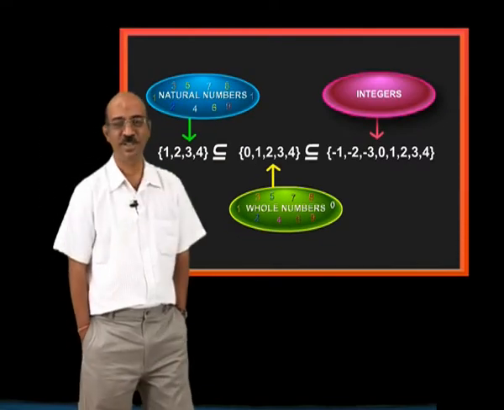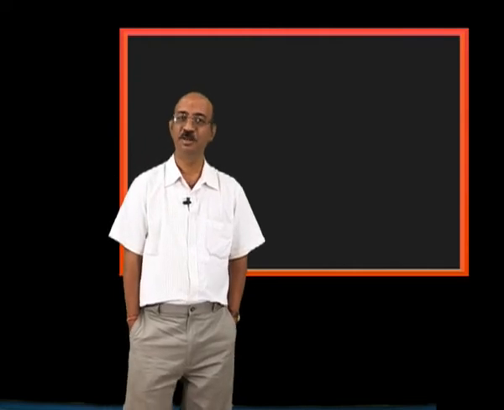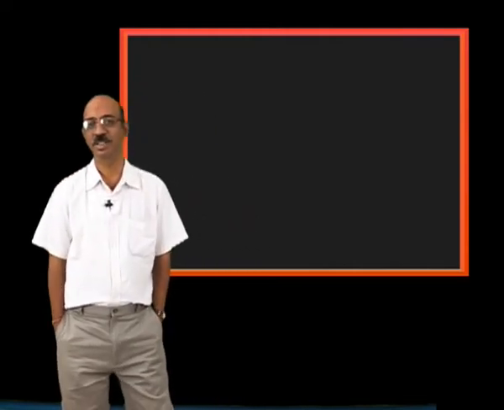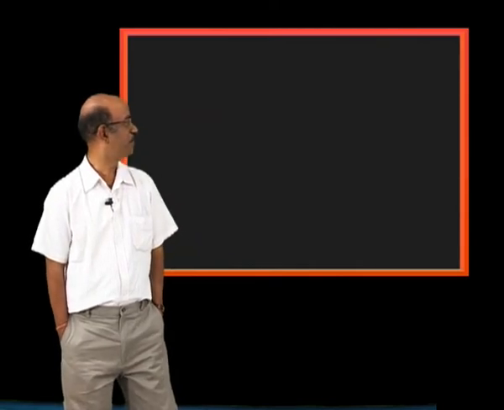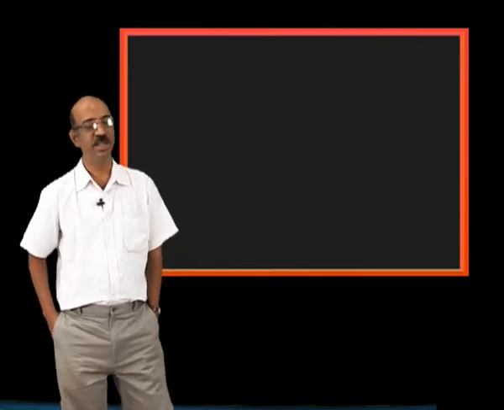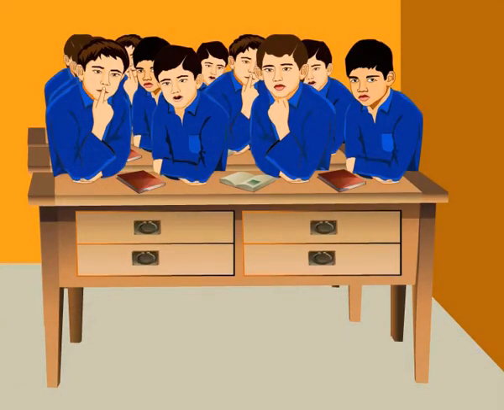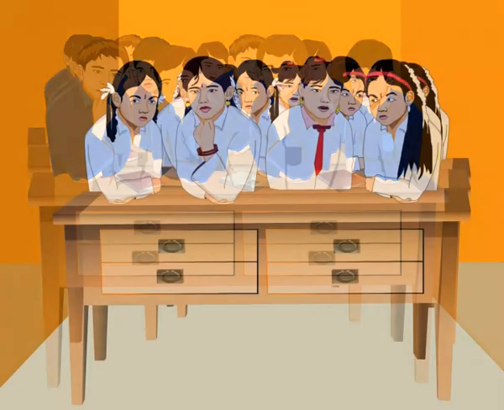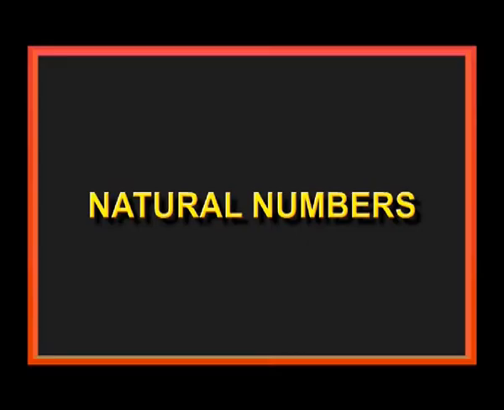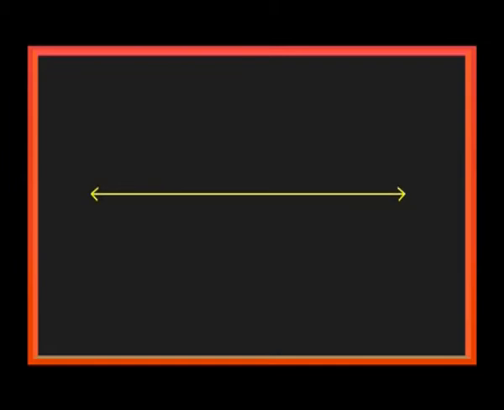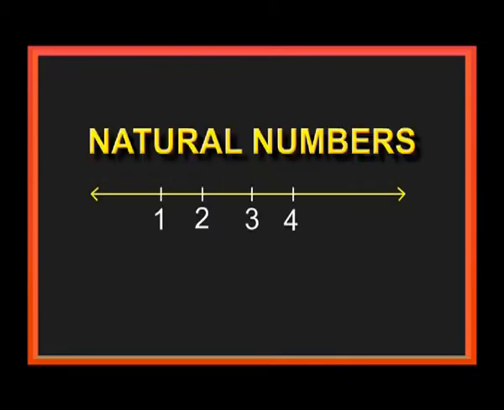I think all of you understood. If anybody is unable to understand, again I will repeat the same. Try to concentrate. We are discussing real numbers. We are able to count the number of boys in this class, the number of girls in the class and the number of fans in the class. All the countable numbers are denoted by natural numbers. Then 1, 2, 3, 4 are called natural numbers.